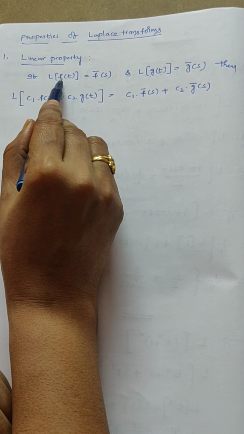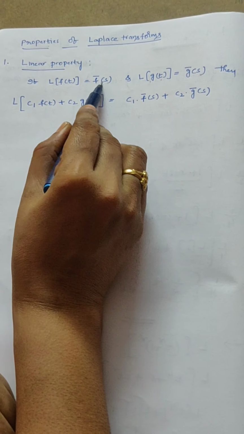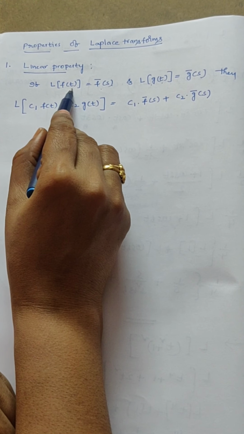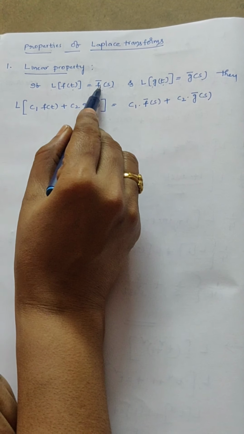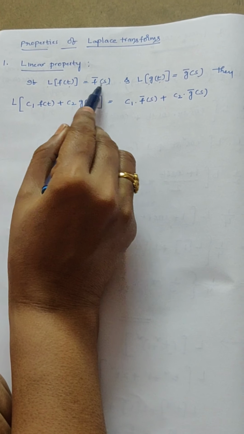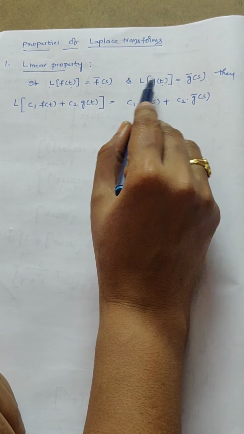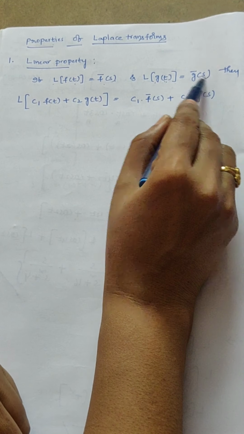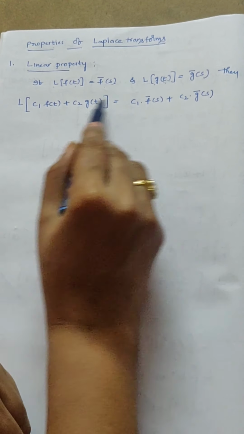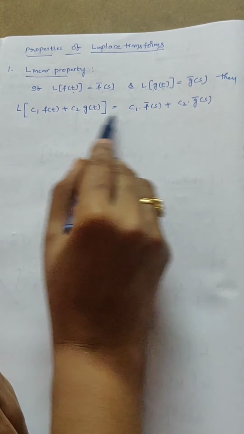Here L of f of t equal to f bar of s means for the function f of t Laplace transform exists and it is given by f bar of s, and for function g of t Laplace transform is g bar of s. This is the given information. We have to prove this one.